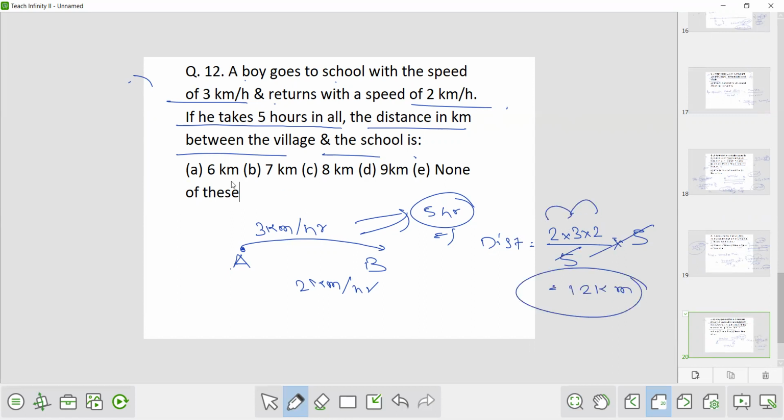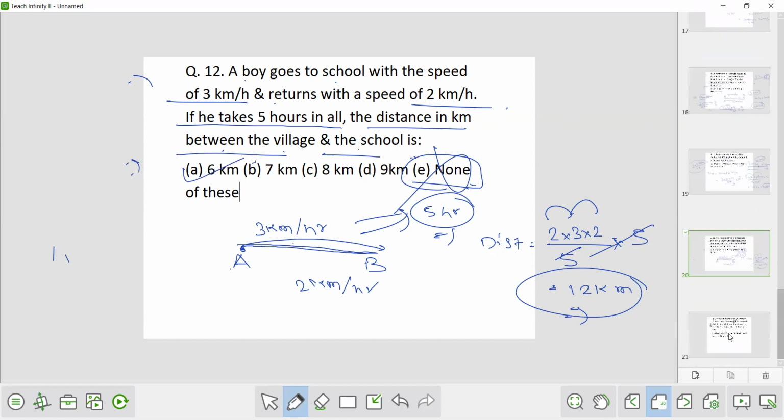Now 12 kilometer is nowhere in the options, so you may think none is correct, but no. What is the demand of the question? The question is asking the distance between the village and the school. This 12 kilometer is the total distance, traveling from A to B and returning from B to A. So the total distance is 12 kilometers, so half of the distance is 6 kilometers. So option A is the correct answer.